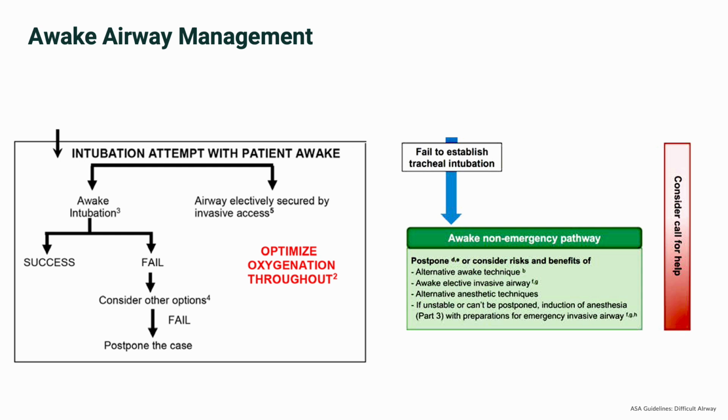If an awake intubation attempt is unsuccessful, you should take a step back and quickly decide what to do next. Is the patient stable enough to postpone the intubation? Do you need to consider a different intubation technique or utilization of additional tools you have at your disposal, such as a bronchoscope or bougie? Will an awake elective invasive airway be the best approach? Do you need to use different sedation or anesthetic techniques to help sedate the patient or better anesthetize the airway? If the patient is unstable and it can't be postponed, induction and preparation for emergency invasive airway may be needed.